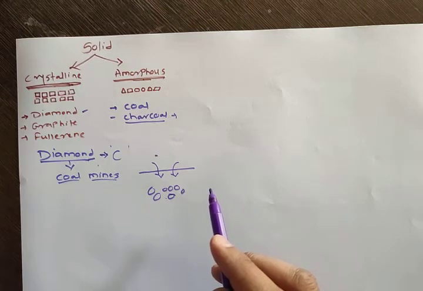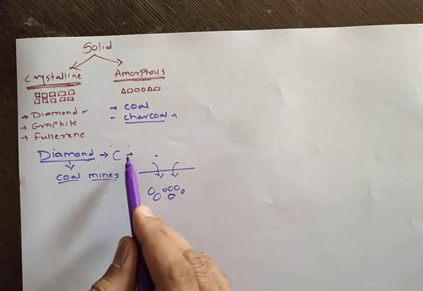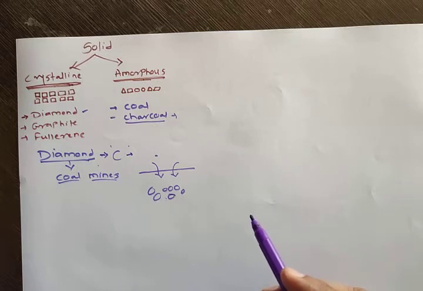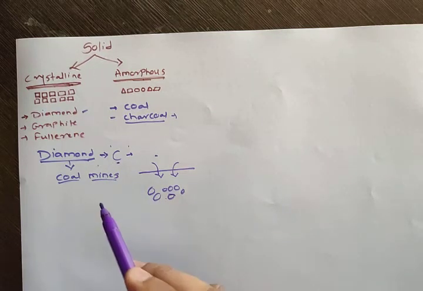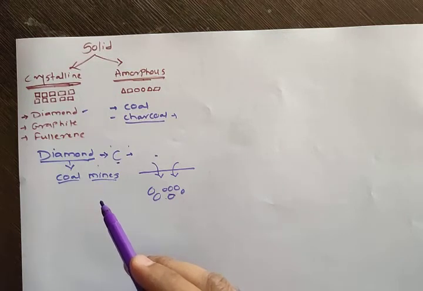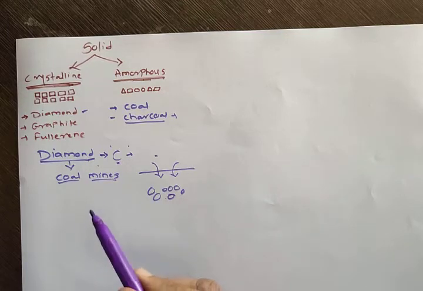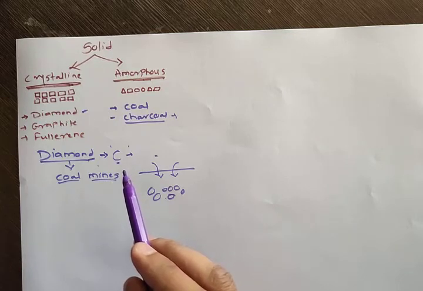Now diamond, all of you have seen diamond has different colors. One diamond, all of you know, is colorless, the diamond which is used in jewelry. But there are different colors of diamonds also present. Why does this color appear? Because of the impurities present in it, metallic impurities. What I told, diamond is only made from the carbon, but if any metal is present in it, suppose manganese is present, then it becomes pink in color. So if metallic impurity is present, then it becomes a colored diamond.